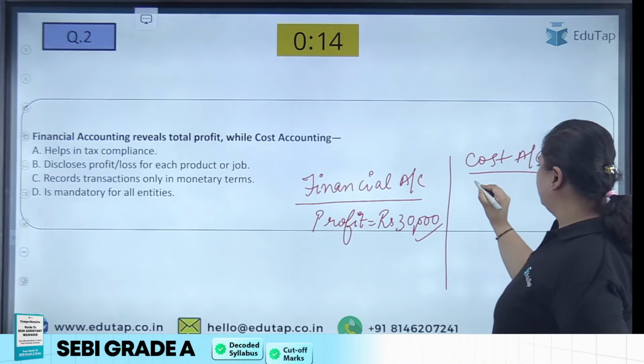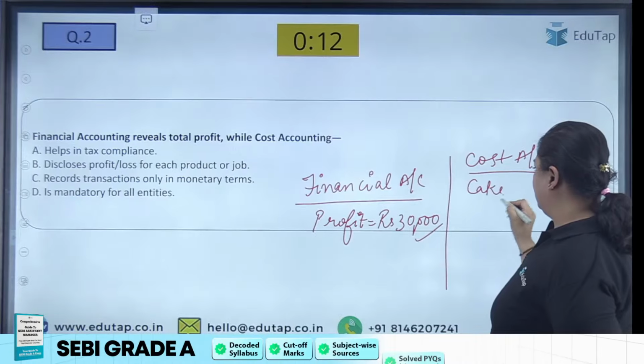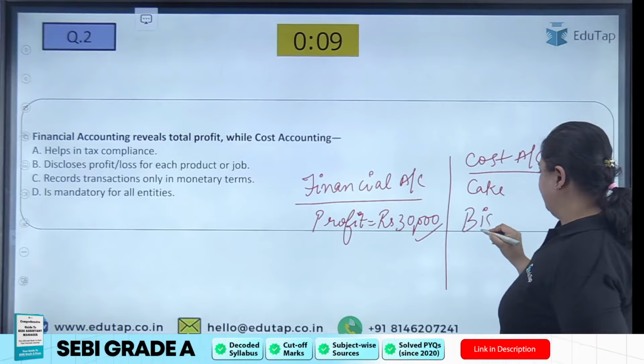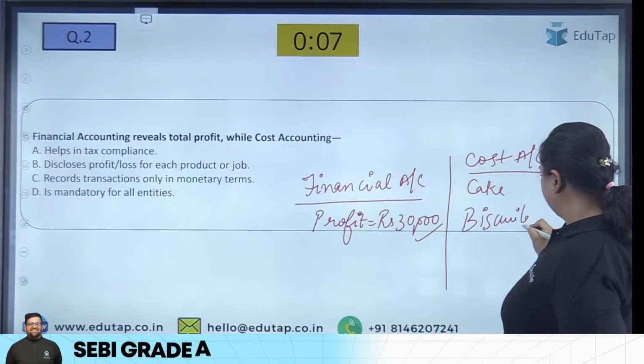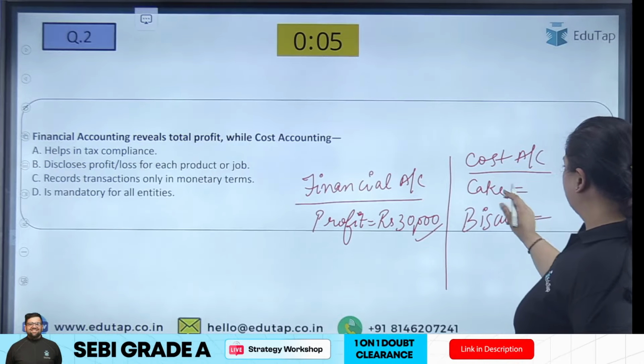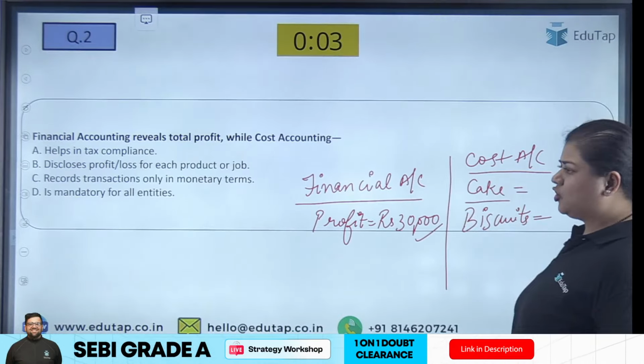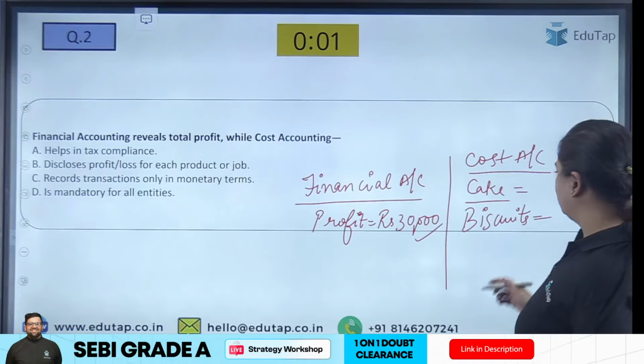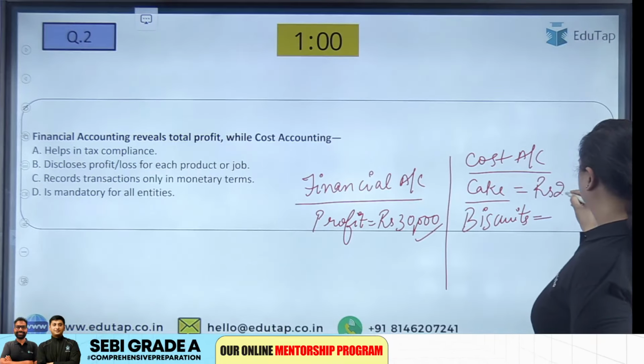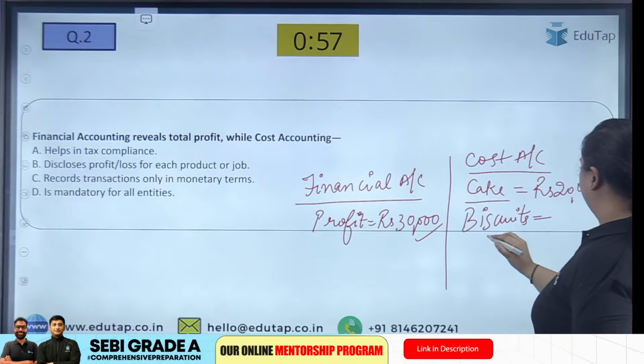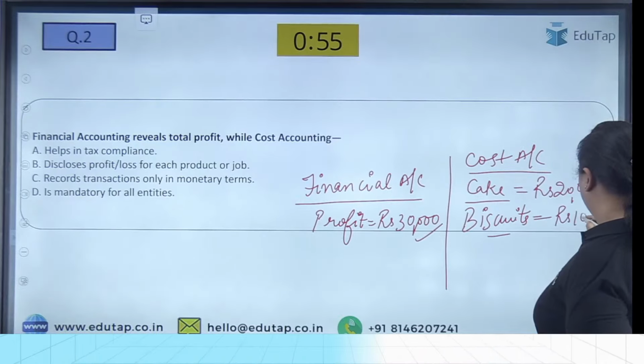For example, I have two products, cake and biscuits, and I'm manufacturing both of them. The profit in selling a cake is rupees 20,000, and for biscuits it is rupees 10,000.